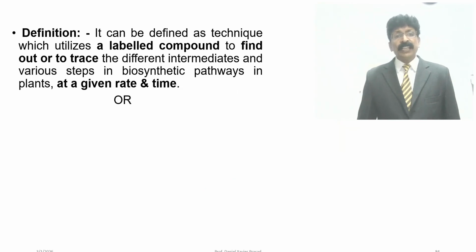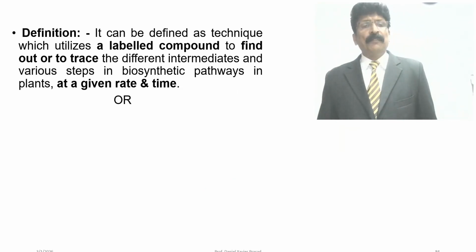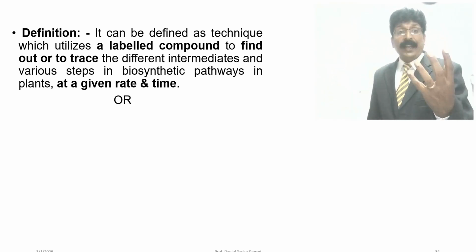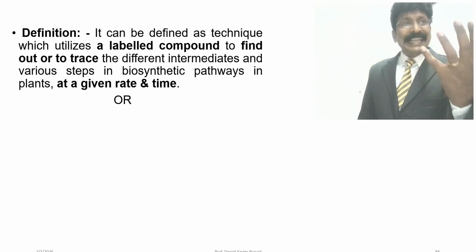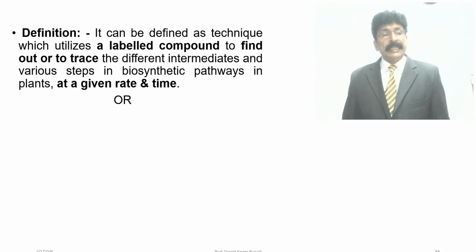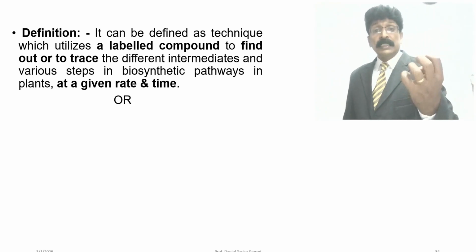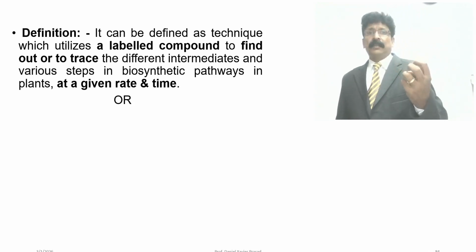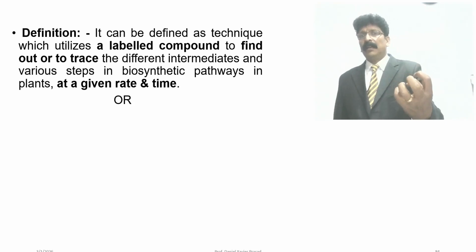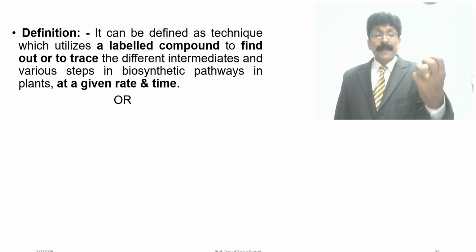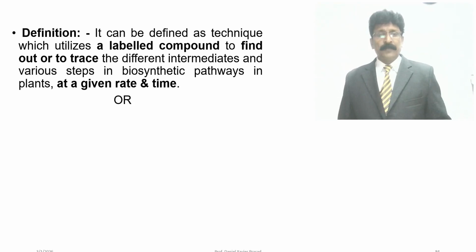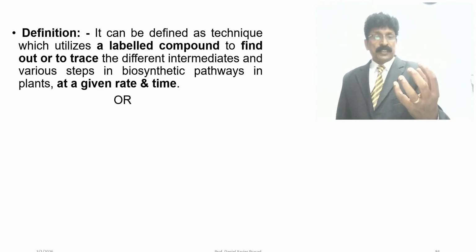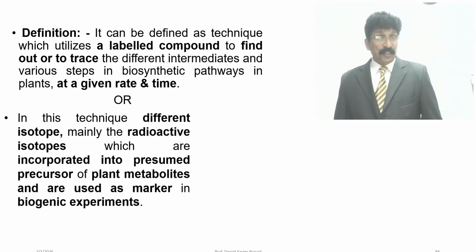Definition: it can be defined as a technique which utilizes a labeled compound to find out or to trace the different intermediates and various steps in biosynthetic pathways in plants at a given rate and time. Kinetically, how the changes take place in rate and time can be identified by means of the labeled compound. Labeled compound means a compound labeled with radioisotopes in its structure. Examples have been shown in the lecture.